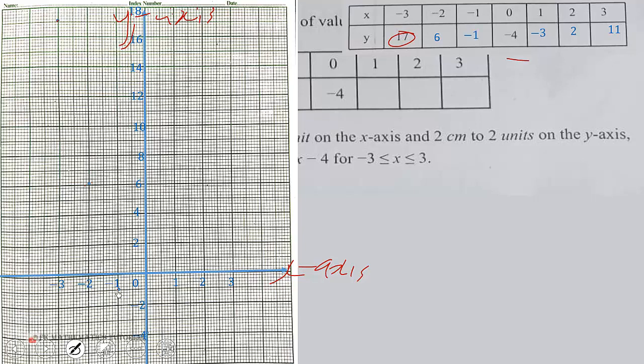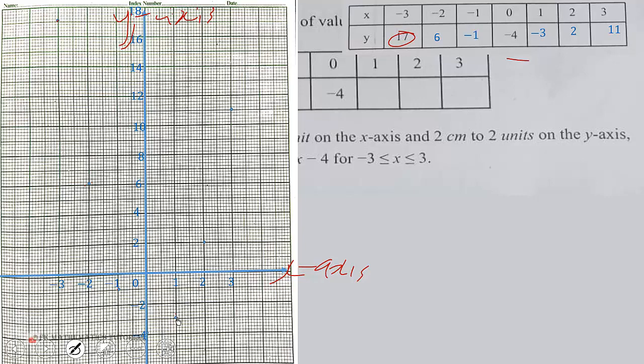Then we have 1 and -3. We have it here. See the blue dot. Then we have 2 and 2. You see the 2 and 2. Then we have 3 and 11. Good. So we finished plotting the points.